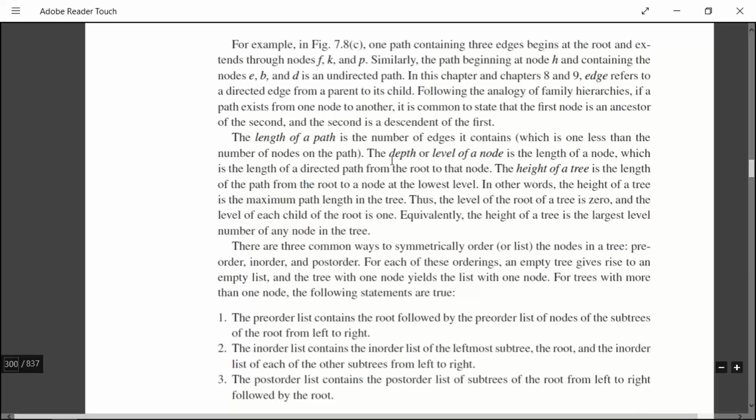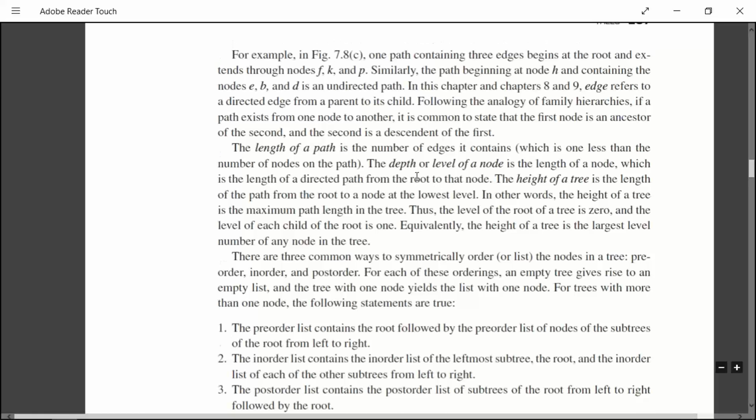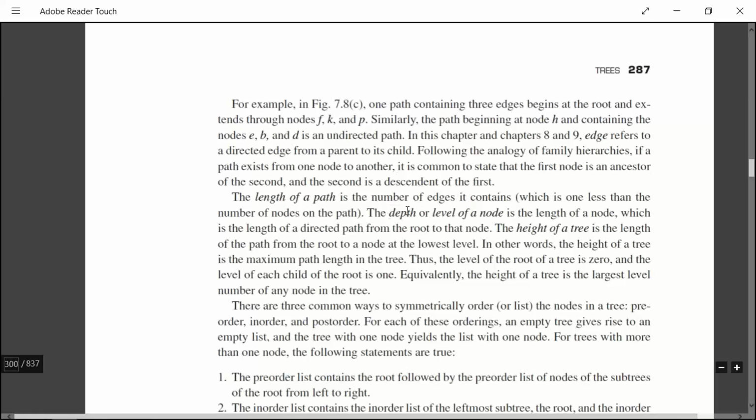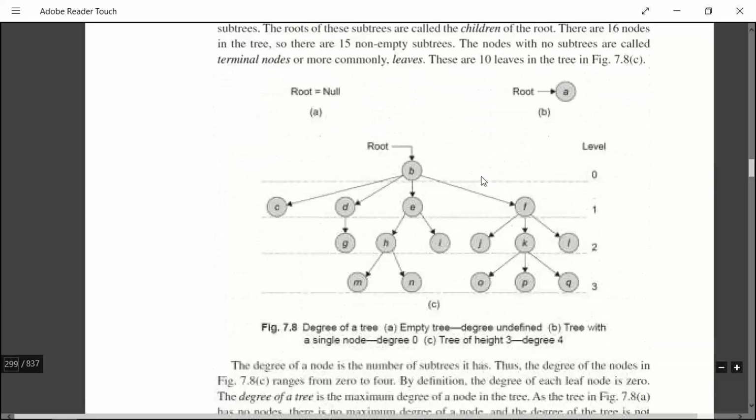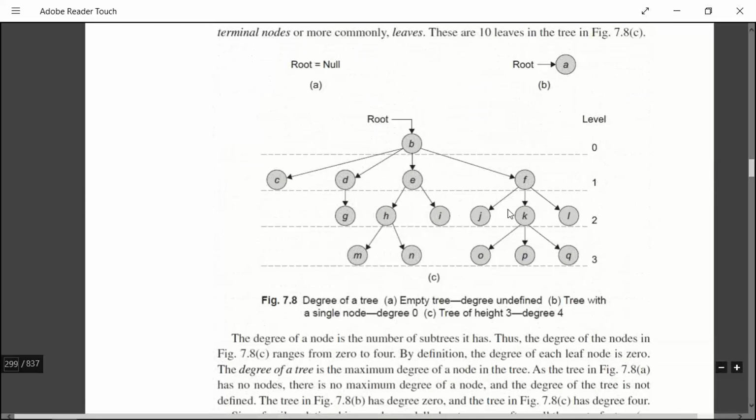Next, the depth or level of a node is the length of the directed path from the root to that node. So you can see what depth is. Depth is nothing but the length of a directed path from the root to that particular node. See, for this particular node K, what is the depth? 1, 2.